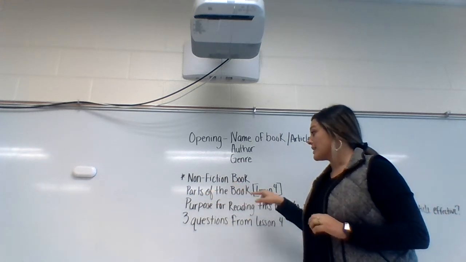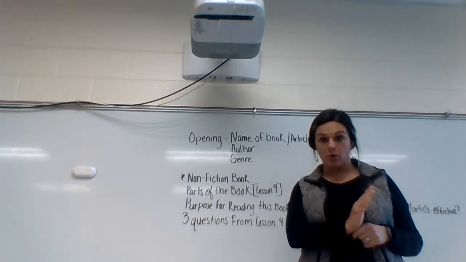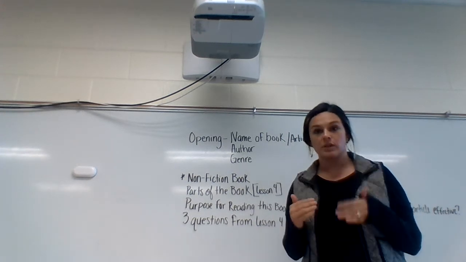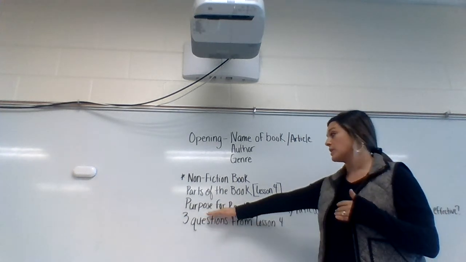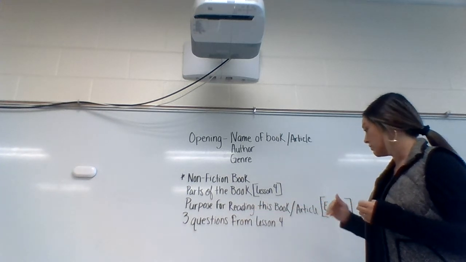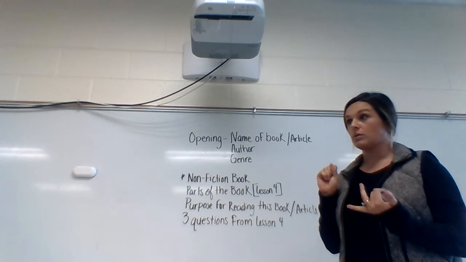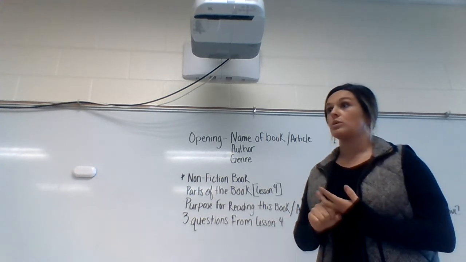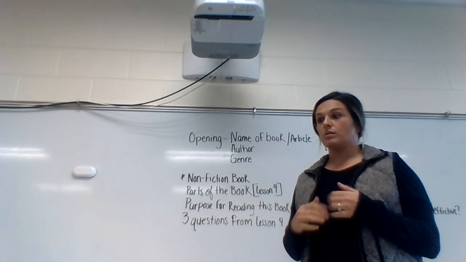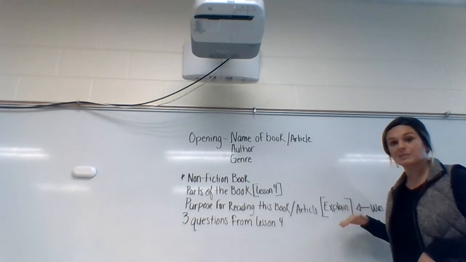It wants you to list off the parts of the book. When it says parts of the book, that is in lesson 4. So, or the article. So if it has any of those parts, you need to tell that it has those parts. The next part, you need to tell the purpose for reading this book or article. Why did you read this? To learn more about fish, or to learn how to play the game, to inform yourself about something, to why did you read that? Your purpose. And then you need to explain that.